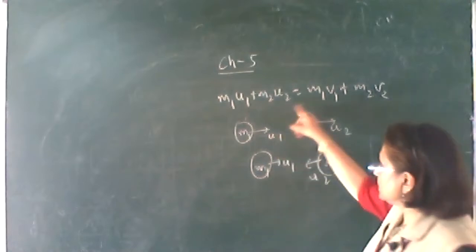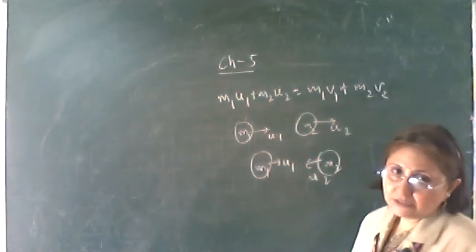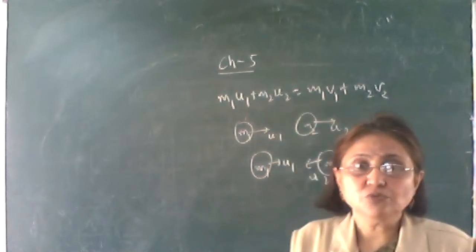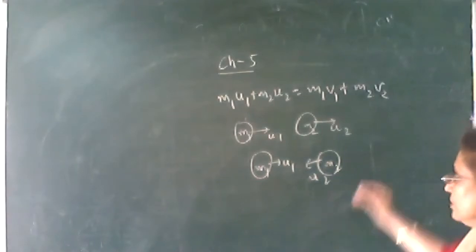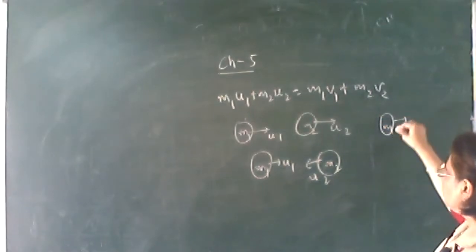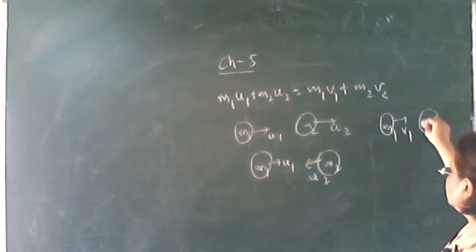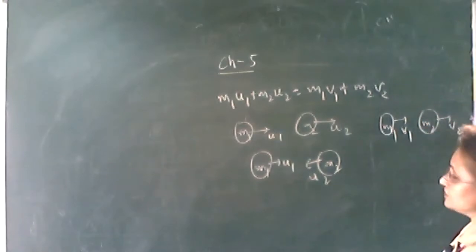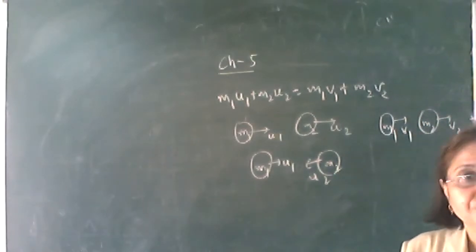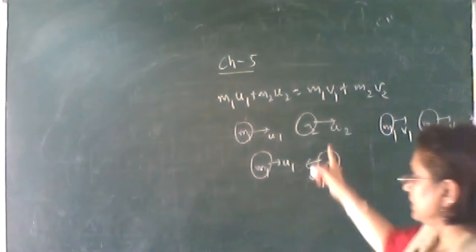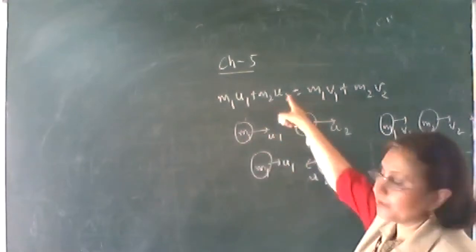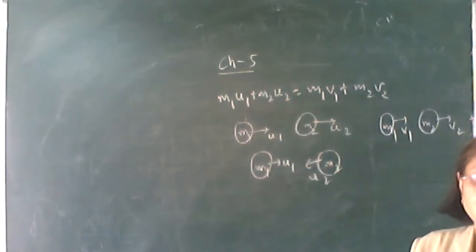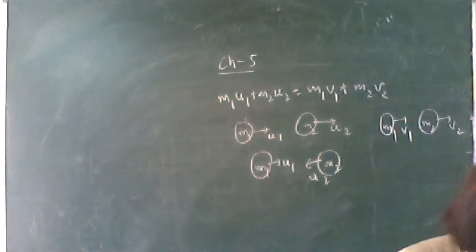This equation we have derived when both the bodies are moving towards right with the initial velocities u1 and u2, and after collision also they were moving in the same direction, so v1 and v2 both we have taken to be positive. If any one of the velocities is towards left, you will consider that velocity to be negative, and accordingly the equation will change. Now write the second example.